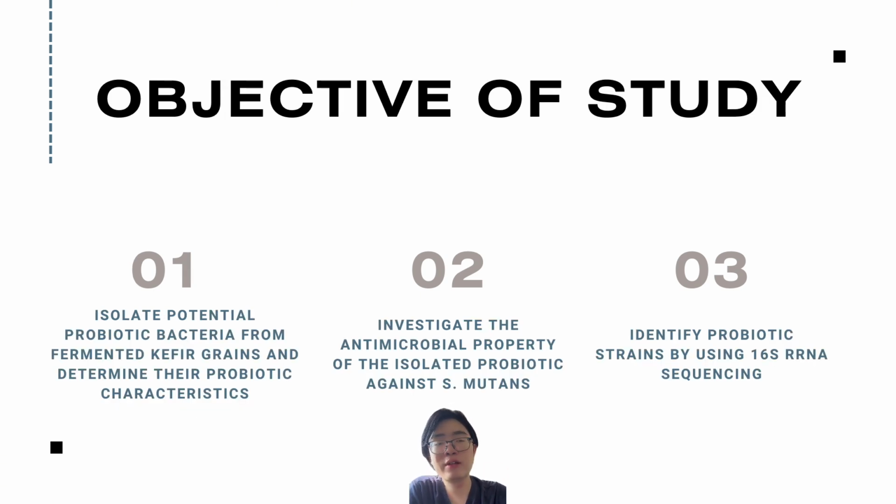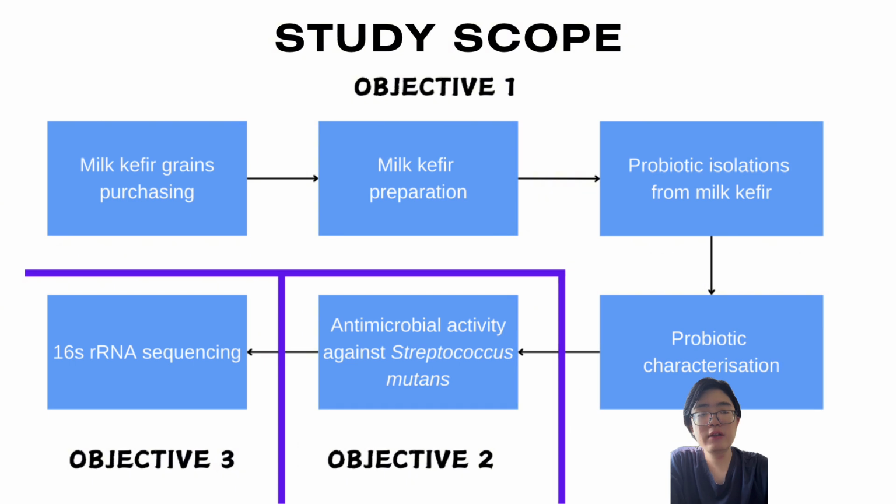And then this is about our study objectives. The first objective is to isolate probiotics from the kefir. The second objective is to investigate the antimicrobial effect of the probiotics, and the third objective is to determine the species of the probiotics by using 16S rRNA sequencing. This is our scope of study, which follows the objectives.